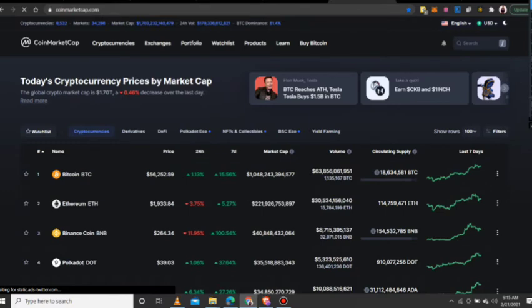Now you see today's currency price, that the global market is actually falling about 0.46% over the last day. You can read more about that. You see Elon Musk. Elon Musk is actually one of the important people in Bitcoin, not just Bitcoin or the cryptocurrency space now, because he's actively posting on Twitter and everything, and that has also helped the bull run we are actually in now.